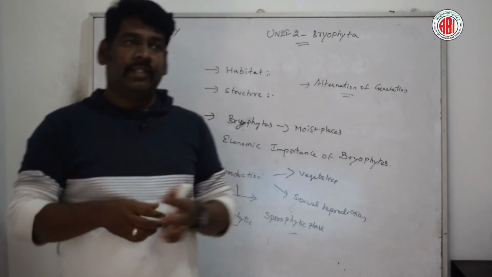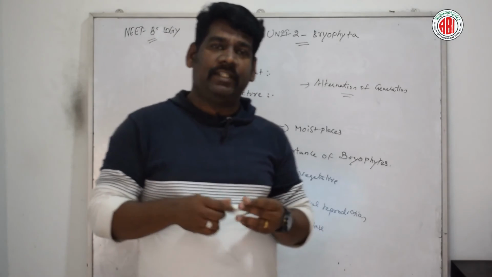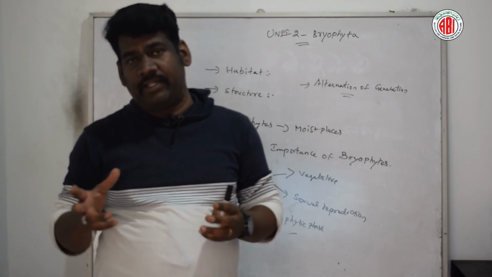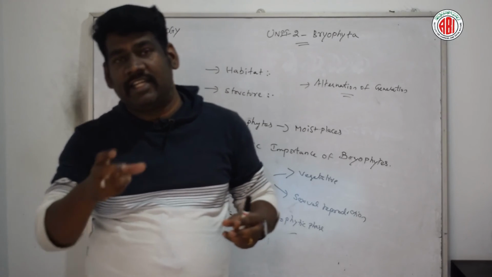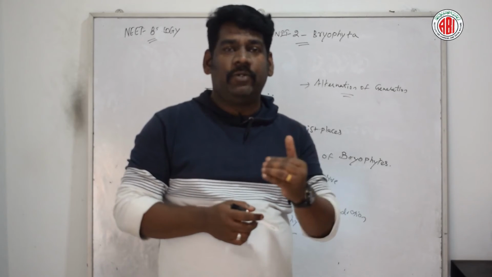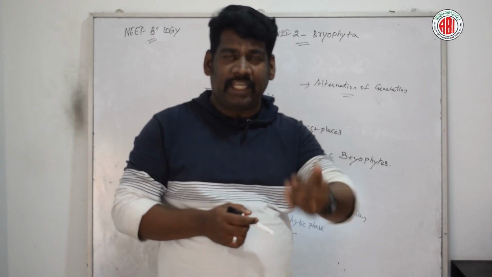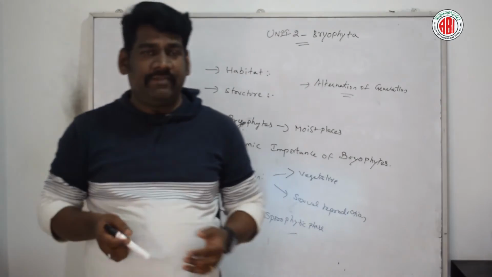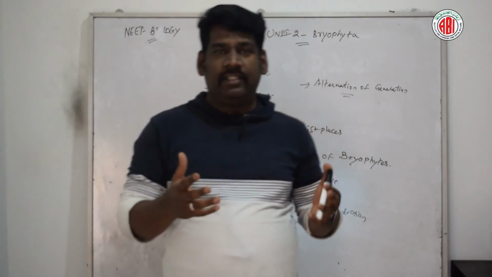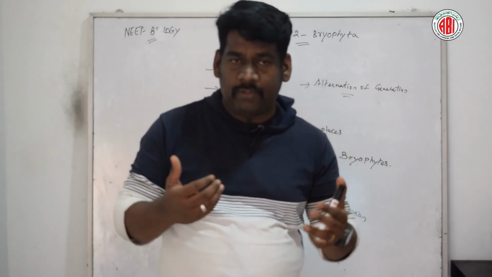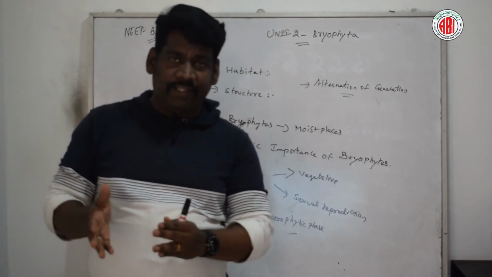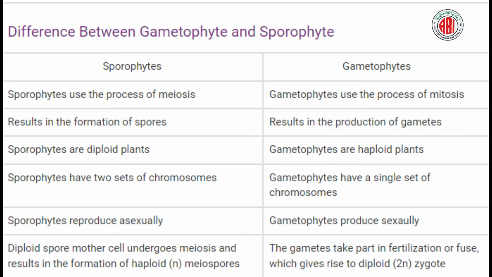So the formation of the gametophytic phase and the sporophytic phase leads to the term alternation of generation in bryophytes. In the bryophytes, we can see two different phases during the life cycle of the members. That is the reason we call it alternation of generation. Now let us have a quick view of the difference between the sporophyte and the gametophyte of the bryophytes.